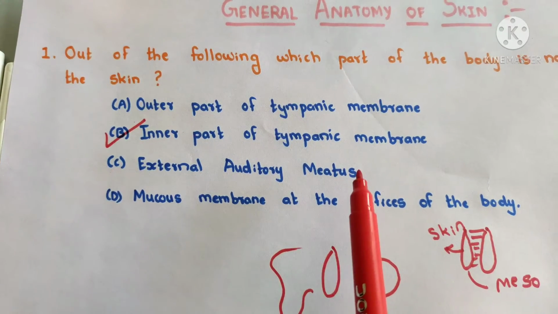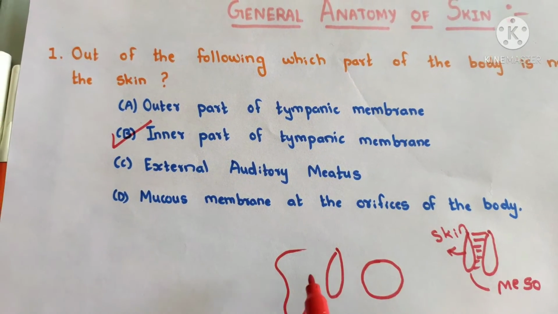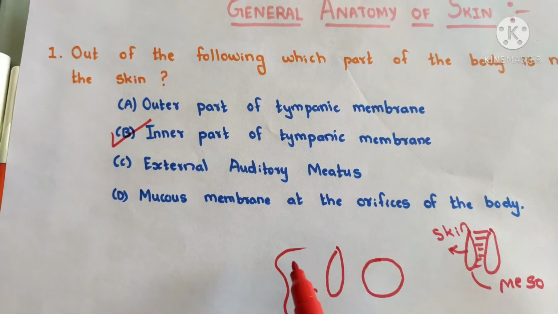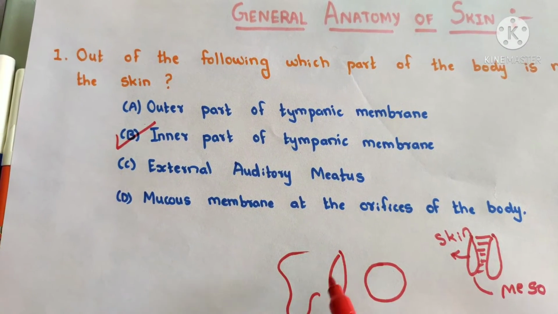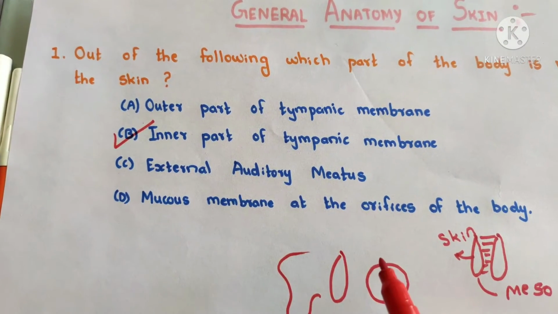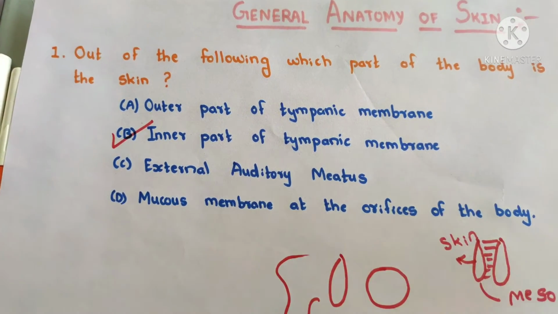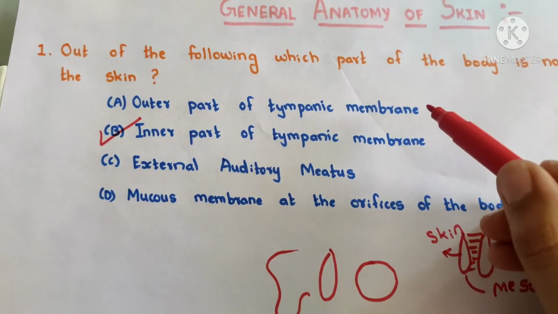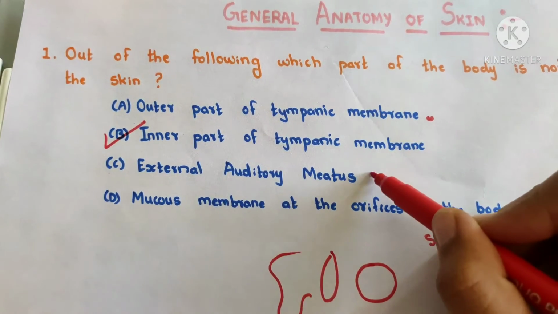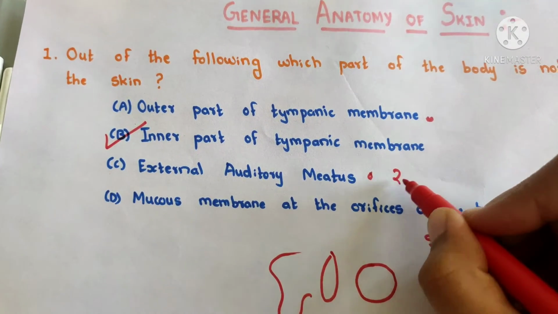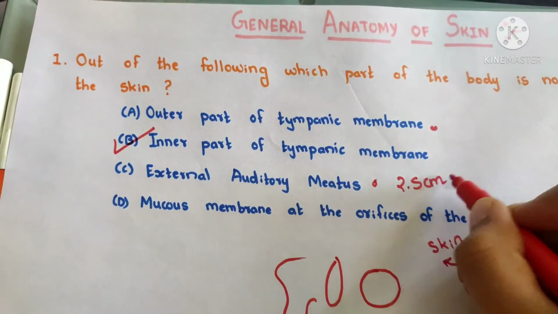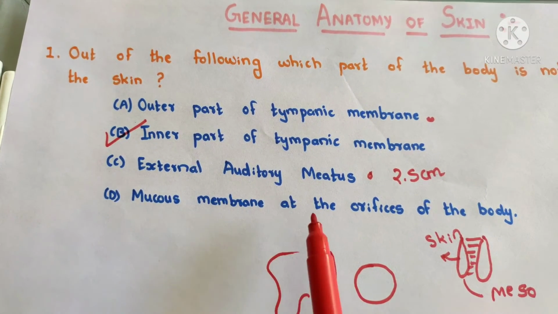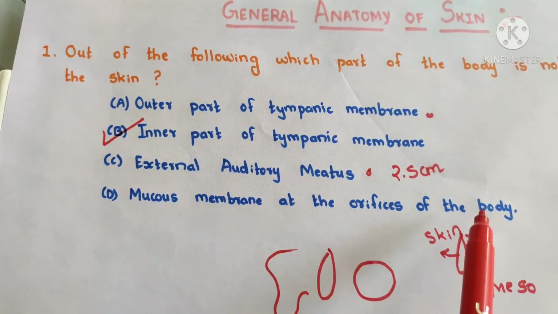Now, do you know what is this external auditory meatus? Meatus is a canal. So it is a canal which connects our external ear and middle ear. This is external ear and middle ear. So skin is present everywhere at the external surface of our body. At outer part of tympanic membrane, external auditory meatus, it is around 2.5 cm. And also at the mucous membrane at the orifice of our body.